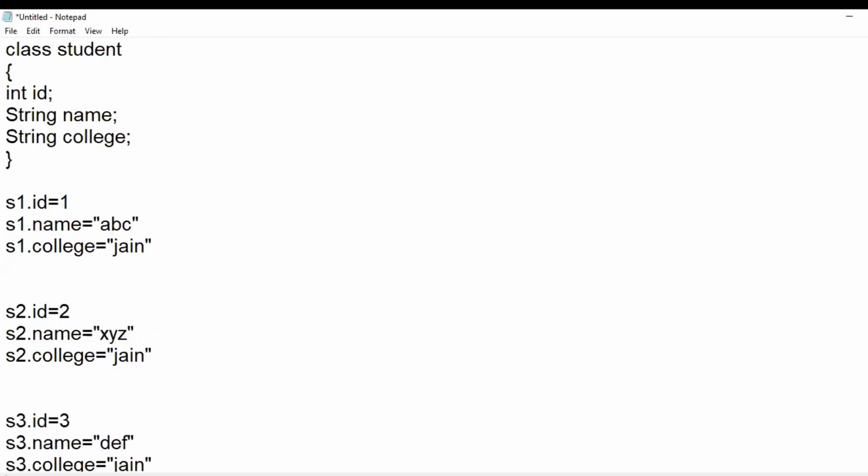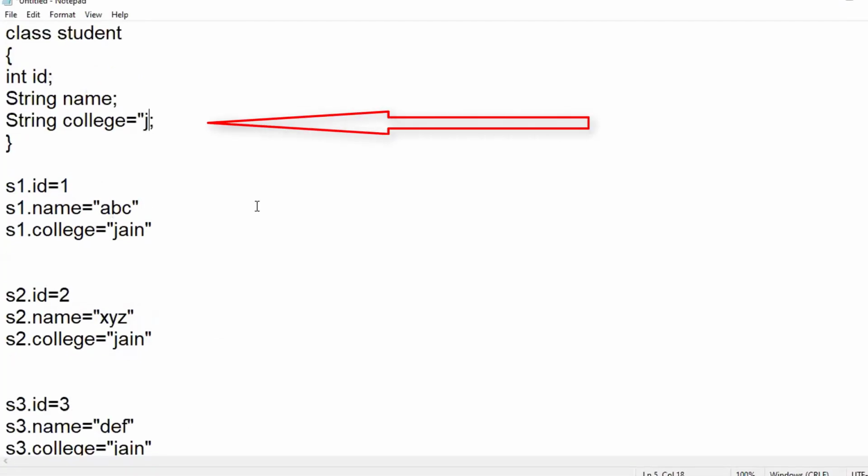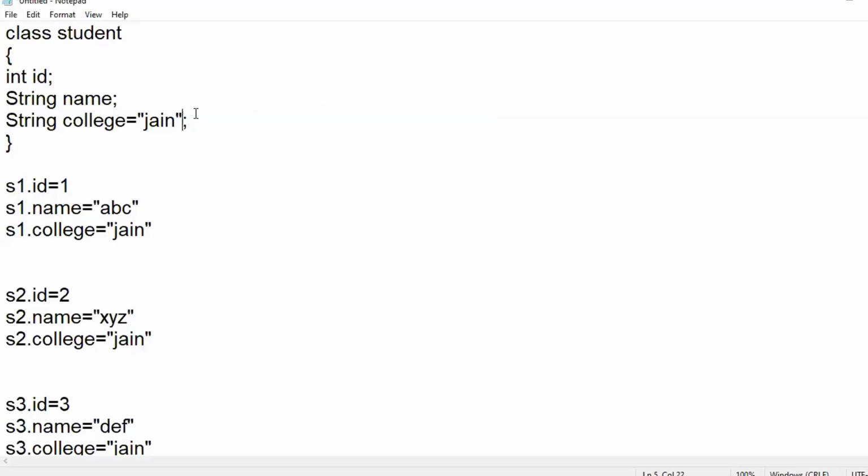Within a class definition, can't I give a string college is equal to Jain? Now, if I create any object, for all those objects, does the college belong to Jain itself? Whoever has said static, that means without using a static, it is not possible. That was a discussion. Can it be done something like this? Can I make some instance variable assigned to Jain? So every time an object is created, implicitly that value of college will be Jain. Can it be done? Anybody has any confusions? Will it work or not?